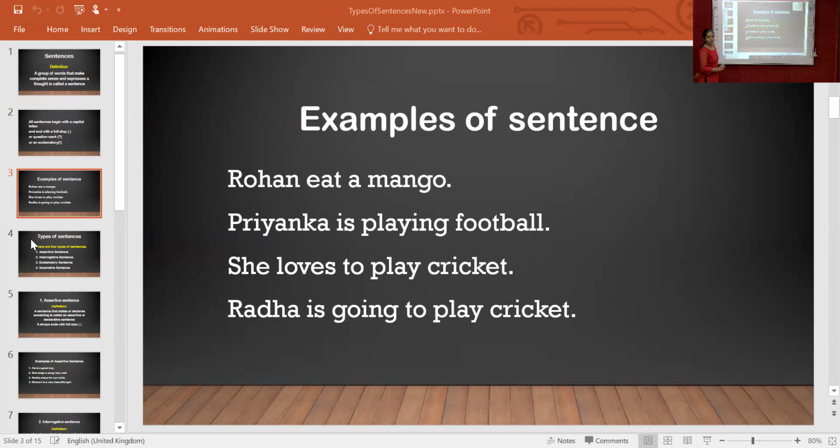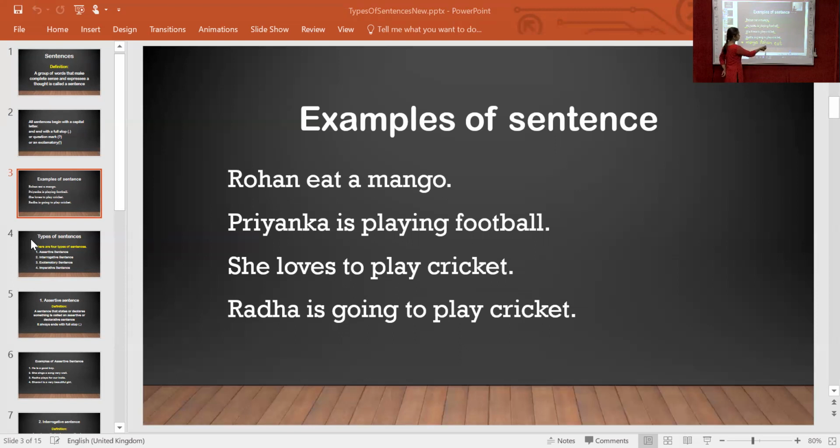But you want to focus on one sentence. I will write one sentence. Now see, mango, Rohan, eat. I will put full stop. Mango, Rohan, eat. It is like jumbled words. Now see, is there any meaning? No. Is there any sense for this sentence? No, because it can't express anything. So this is not a sentence.